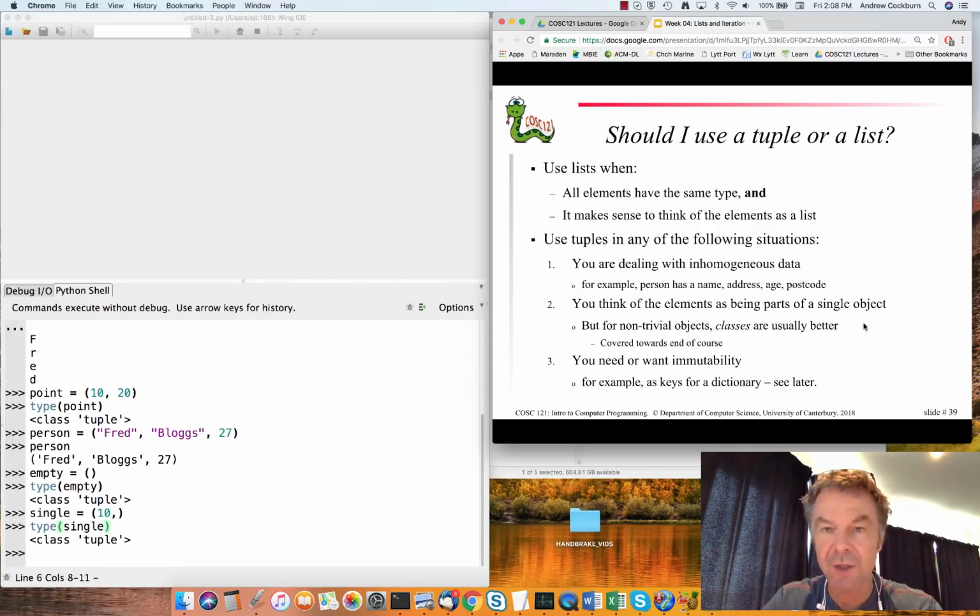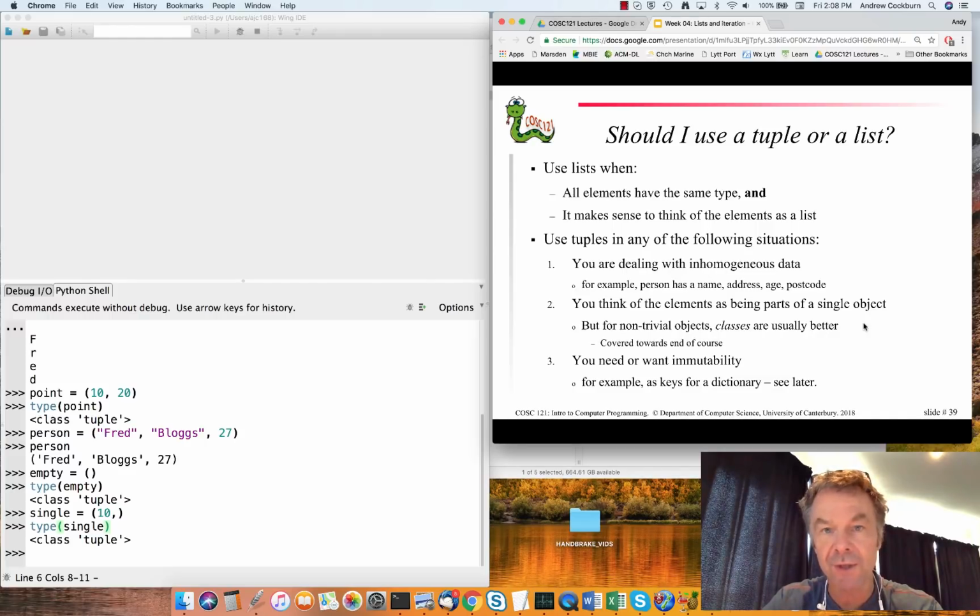It can also make sense to use tuples if you think of the combined elements as being part of a single object. So you might be modeling a person's details for a contact list, so their name, address, mobile number, and so on. But typically, you'd prefer to model that using classes and object-oriented programming, which we'll get to towards the end of the course.